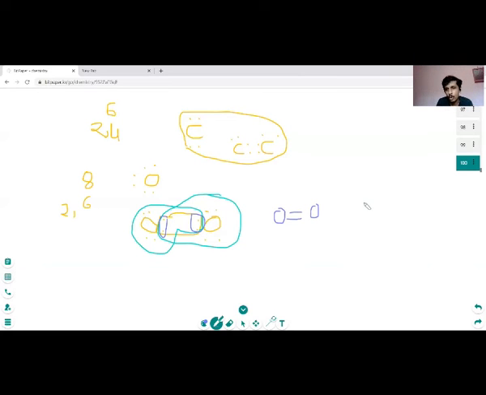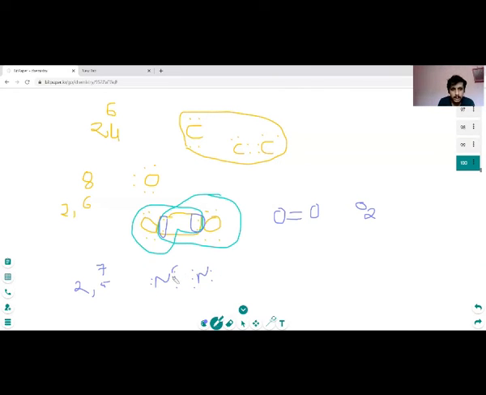Hence, we know the O2 which is present in the environment is always in the form of O double bond O. Let's take the example of nitrogen. Nitrogen has 7 electrons, and its configuration is 2, 5. That is 1, 2, 3 electrons, and 5 electrons in the outer shell.